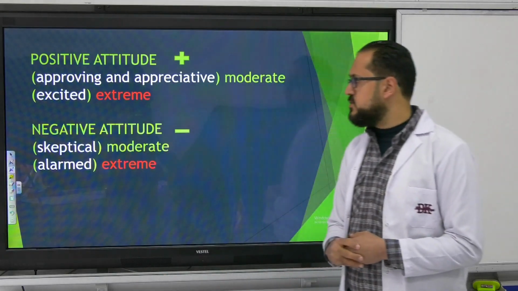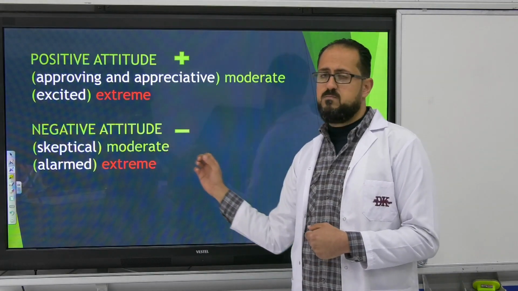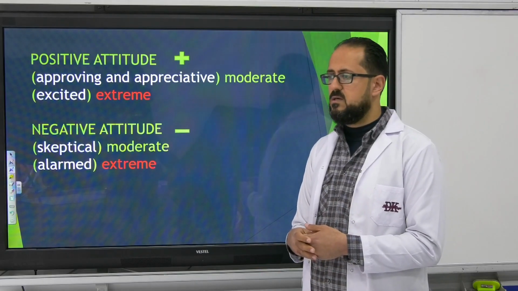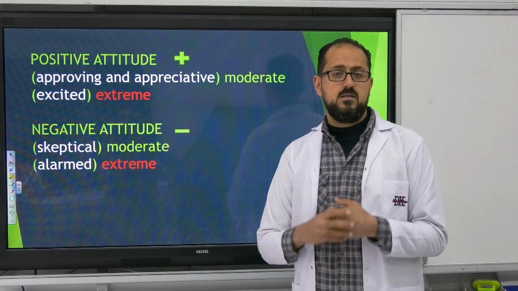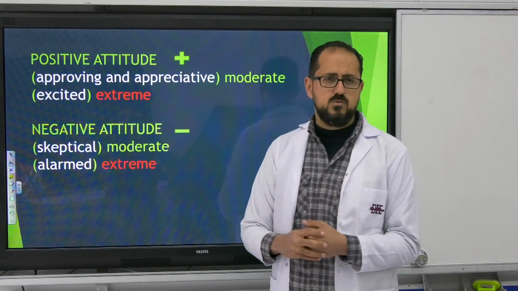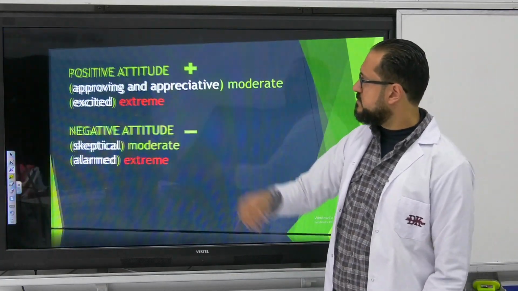Now for the negative attitude, I give 2 examples. Skeptical is moderate, so I can be skeptical of things, I can doubt some things, but I cannot be alarmed as an author, okay? So this again is kind of extreme language, so we can stay away from it.